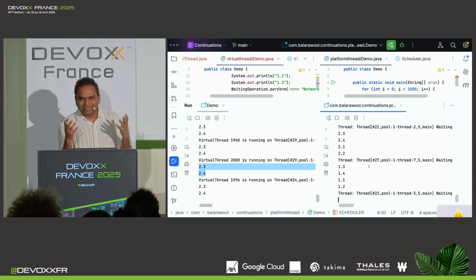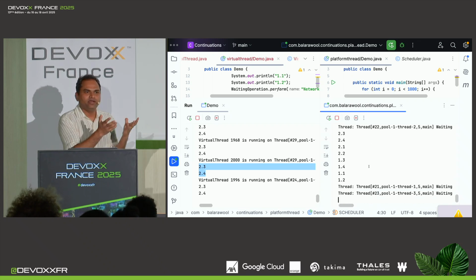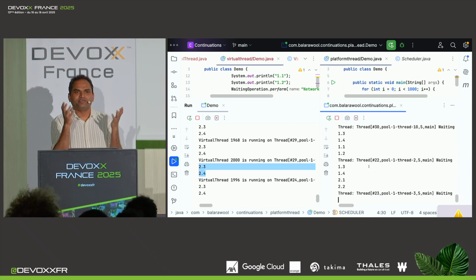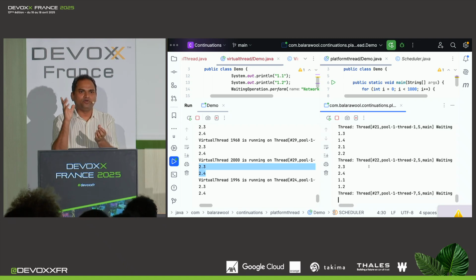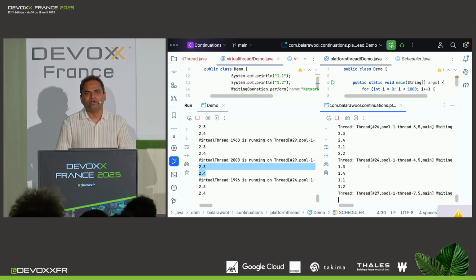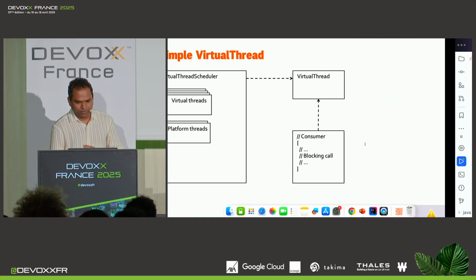So you can basically see the power of virtual threads, right? What is happening here is that with virtual threads, you can actually get much more things done with the same amount of CPU, provided you have a sufficient amount of waiting. So that is, in fact, the high scalability promise of virtual threads. And this was the last demo that I had.